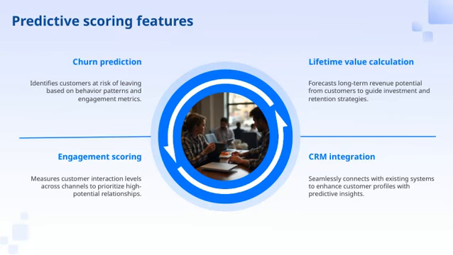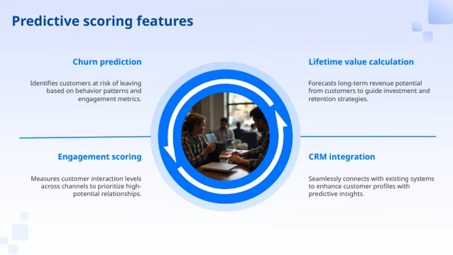Now, let's take a closer look at some of the predictive scoring features that can really enhance our customer management. First up is churn prediction. This tool helps us identify which customers might be at risk of leaving, based on their behavior patterns and engagement metrics. By catching these signals early, we can proactively intervene to retain valuable customers.